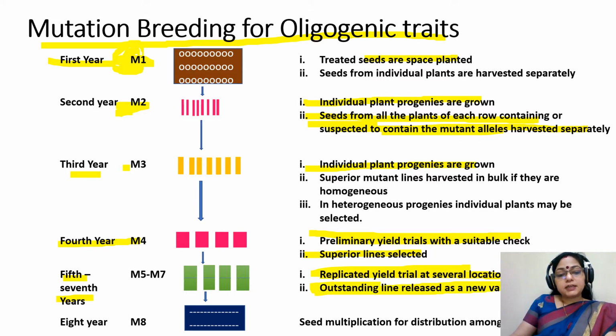The variety which is suited to all the locations or which performs the best is selected. In the eighth year, that is M8 generation, seed multiplication is done for distribution among the farmers.